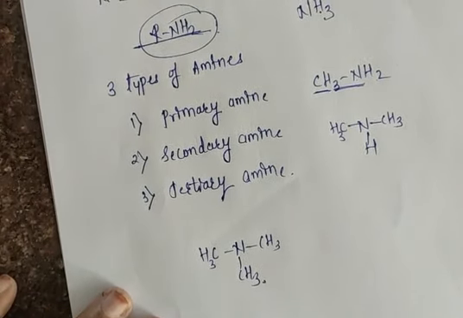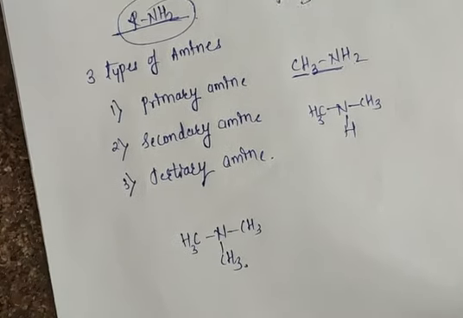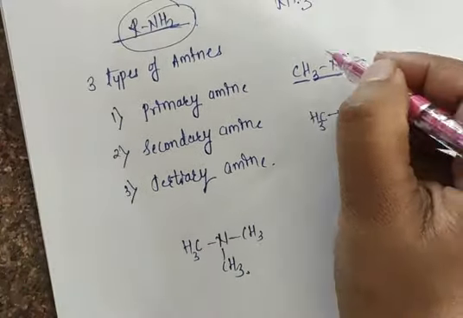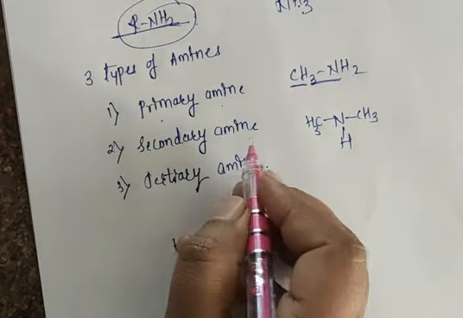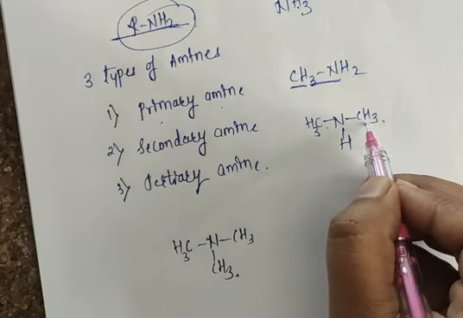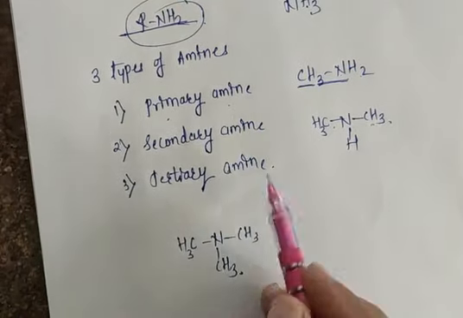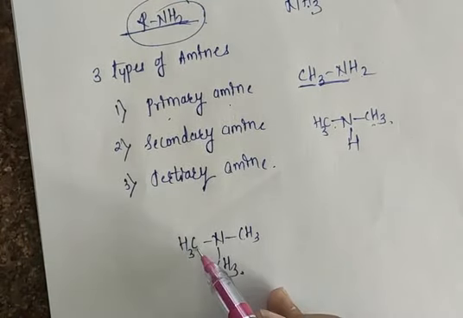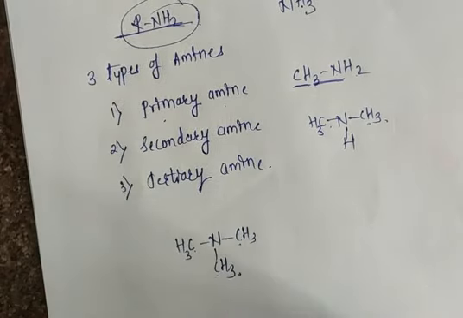Remember, in primary amine only one hydrogen is replaced with a methyl group. In secondary amine, two hydrogens are replaced with two carbons. Not only methyl group, there can also be an ethyl group. And in tertiary amine, all three hydrogens are replaced with carbon atoms. So I am getting here primary, secondary and tertiary.